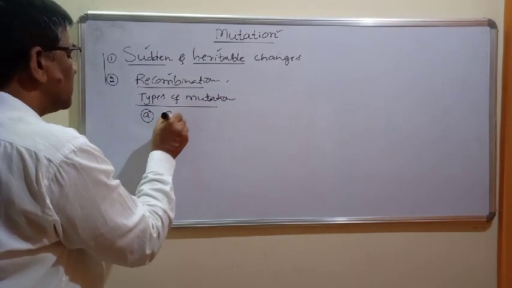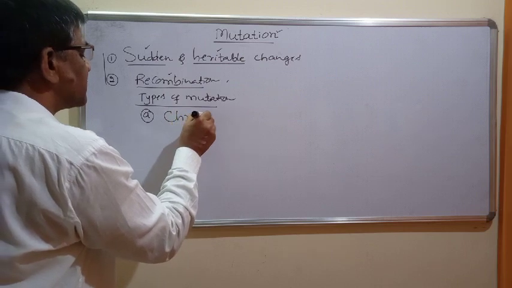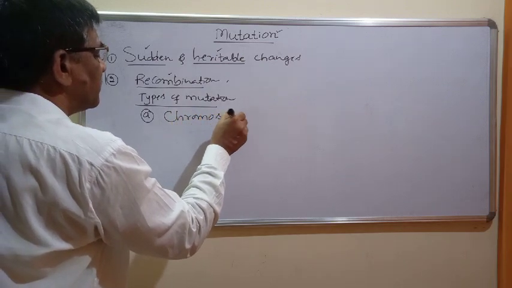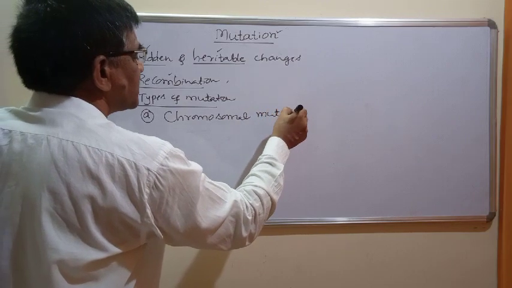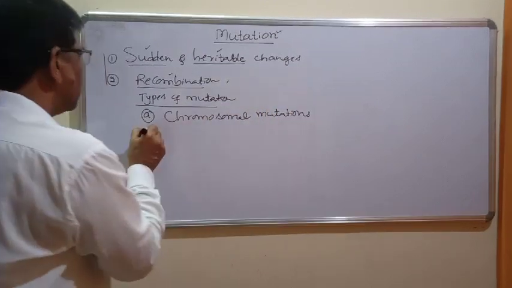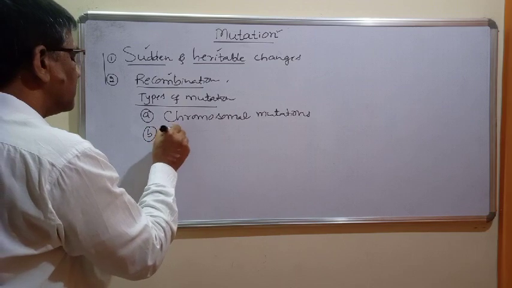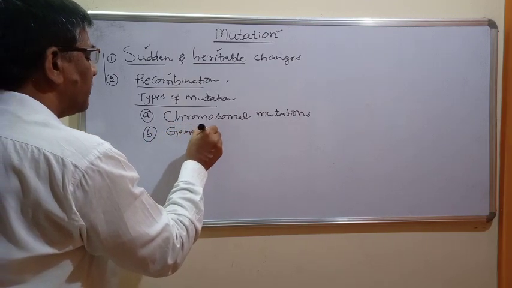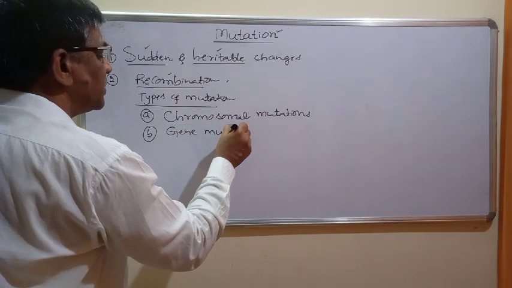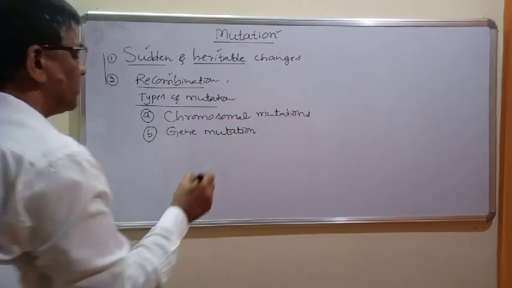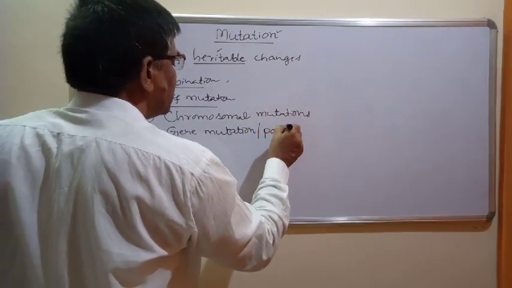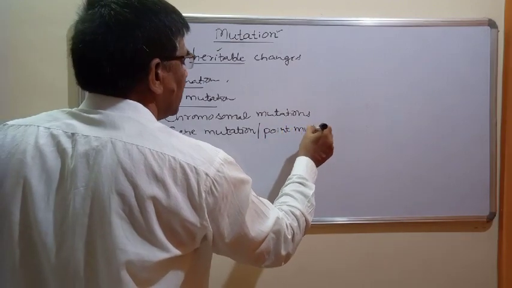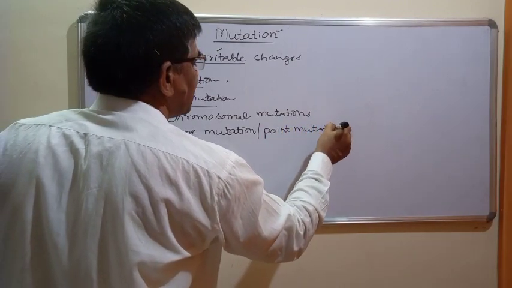One is called chromosomal mutations, and another is called gene mutation. This gene mutation is also called a point mutation.